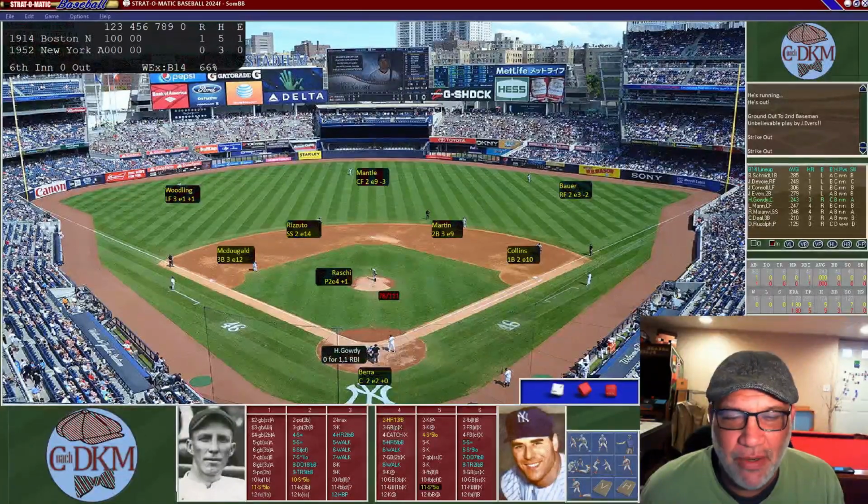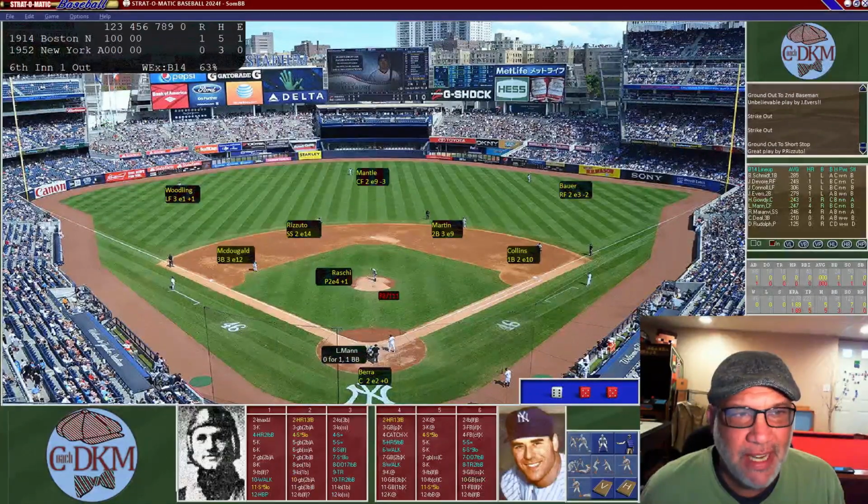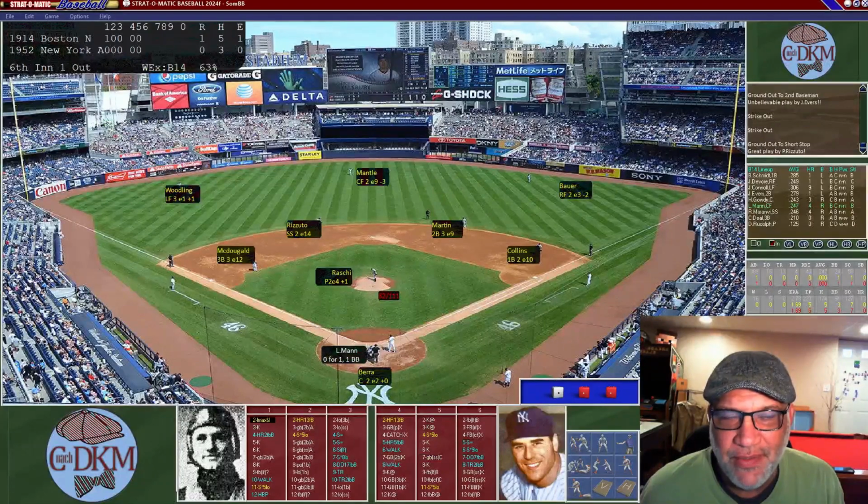Vic Raschi on the mound going against Gowdy, this catcher, and he's going to hit a ground ball to Phil Rizzuto. He's going to have to make a hard play to his right. He slides, he gets it, he scoops it up, hops on his knee, he throws it to first, and he just gets out Gowdy at first base. An incredible play by Phil Rizzuto for 1 down, and now the center fielder is up.